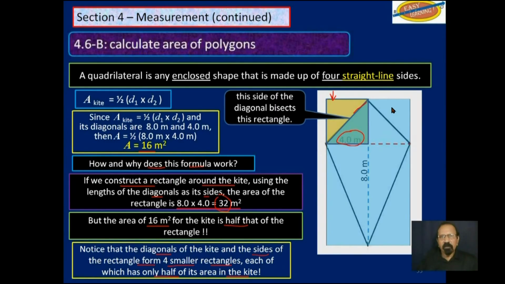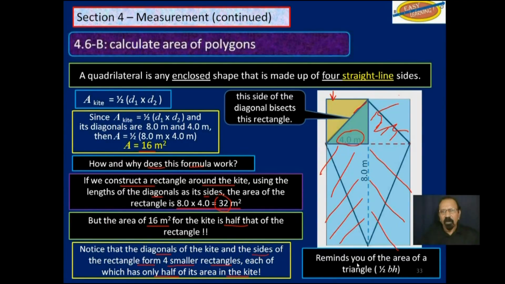And the same thing goes for this rectangle here. We are only counting half of it. And so on for these other 2 rectangles here, that one and this one. In each case, we are only counting half of the rectangle as part of the area of the kite.